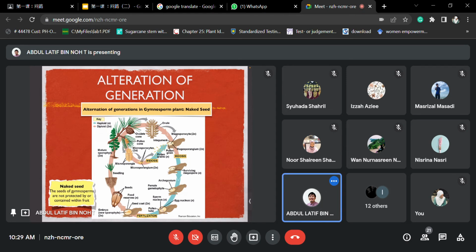You can see from here, the cream colors and the bluish color are not really balanced. This means its haploid phase is quite short compared to its diploid phase. Because this is a tree, branching trees, right? It will last for a long time, right? So that's why its diploid phase will become much longer, alright? Almost similar to human beings, alright? So it is only in the haploid form during the fertilization process, alright? So we can see from here, alright?